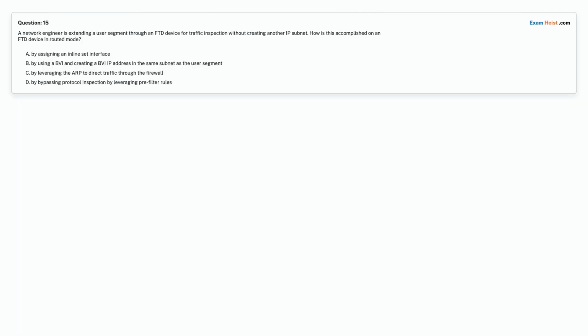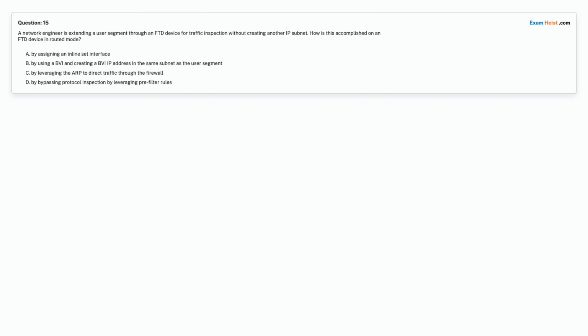Question 15. A network engineer is extending a user segment through an FTD device for traffic inspection without creating another IP subnet. How is this accomplished on an FTD device in routed mode? Option A. By assigning an inline set interface. Option B. By using a BVI and creating a BVI IP address in the same subnet as the user segment.